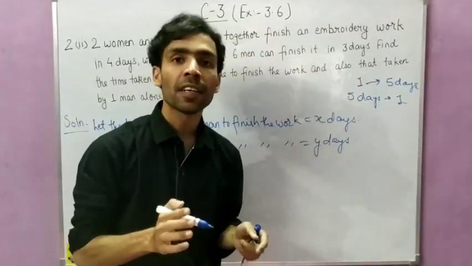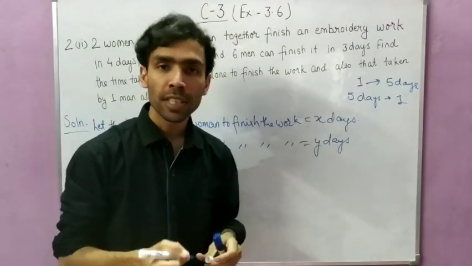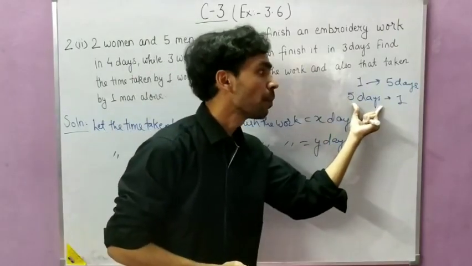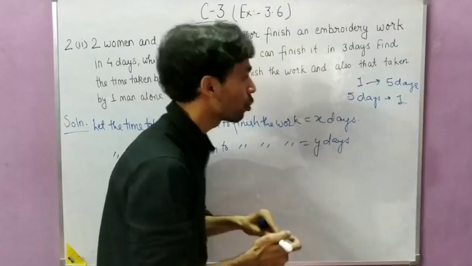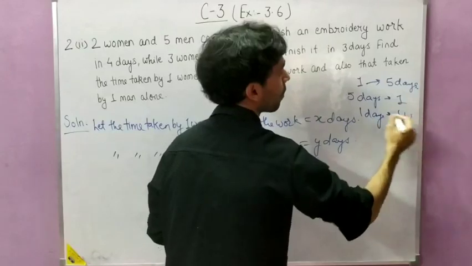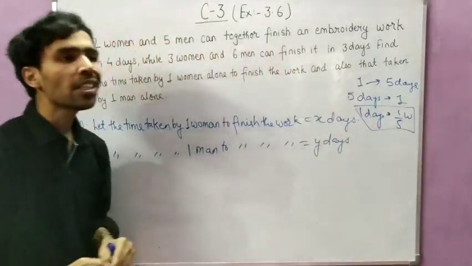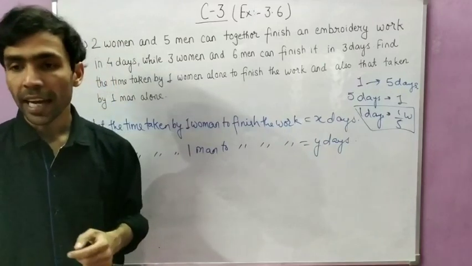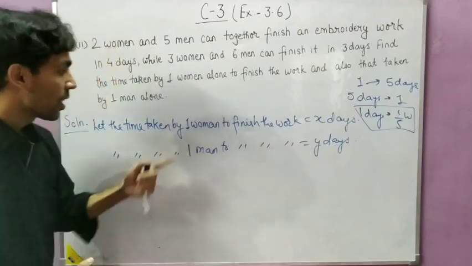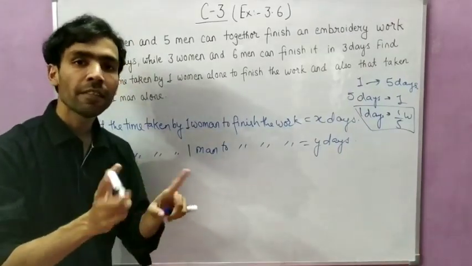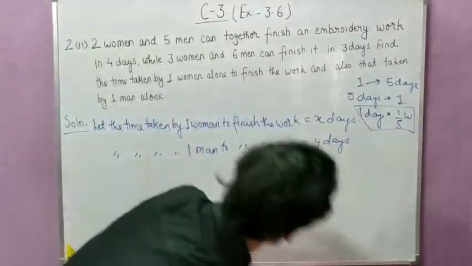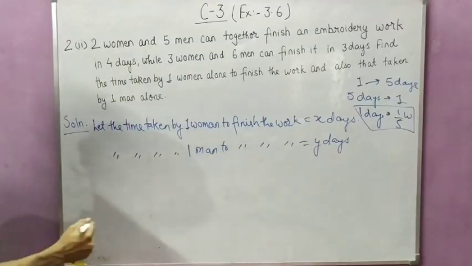If you are saying that one work is completed in 5 days, then you can also say that in 5 days one work can be completed. So I have written 5 days, how much work? 1 work. Okay, so in 1 day how much work? In 1 day 1 by 5 work can be completed. So in time and work questions, we first calculate the 1 day's work of the person. Because here there are 2 persons, we will calculate the 1 day's work of a woman and the 1 day's work of a man. So I think you have written this thing. So after that, what will you write?